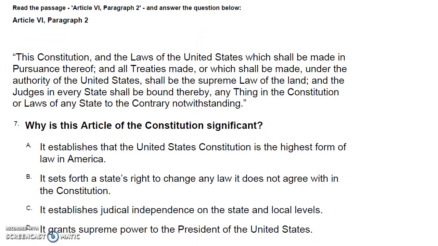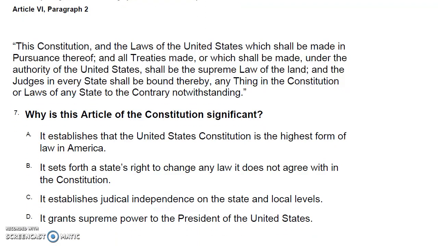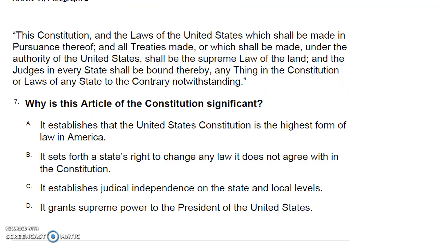Article 6, Paragraph 2. This Constitution and the laws of the United States, which shall be made in pursuance thereof, and all treaties made, or which shall be made, under the authority of the United States, shall be the supreme law of the land, and the judges in every state shall be bound thereby. Anything in the Constitution or laws of any state to the contrary, notwithstanding.